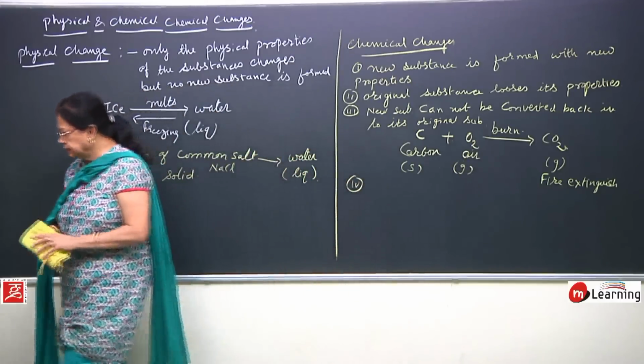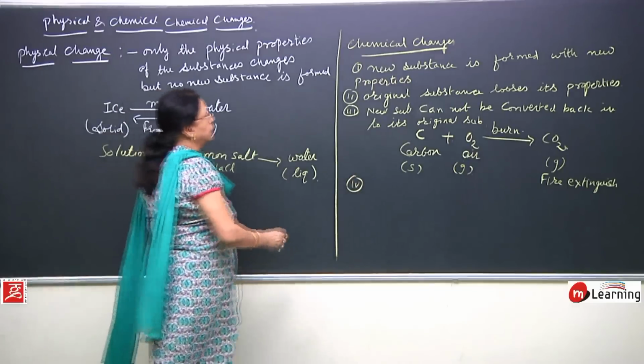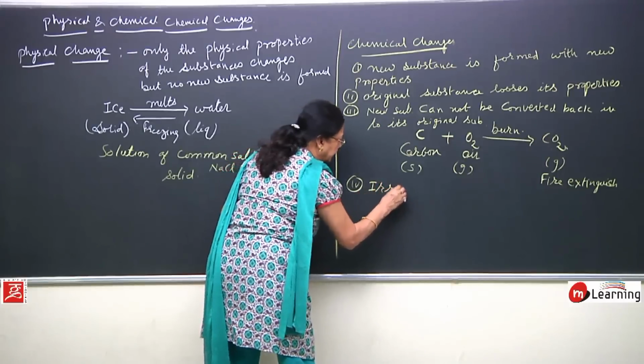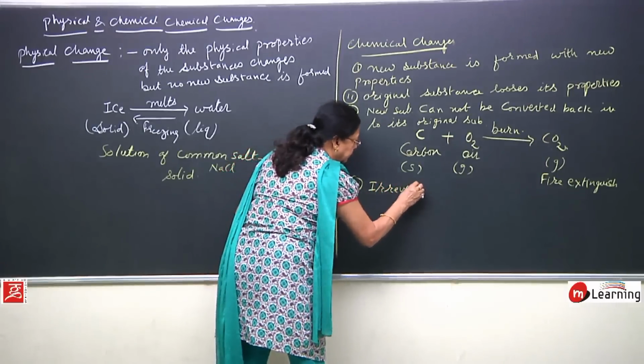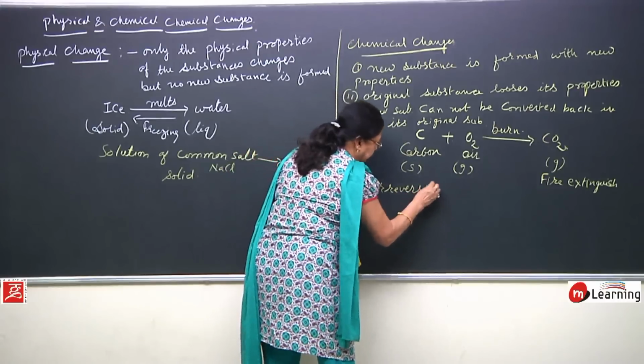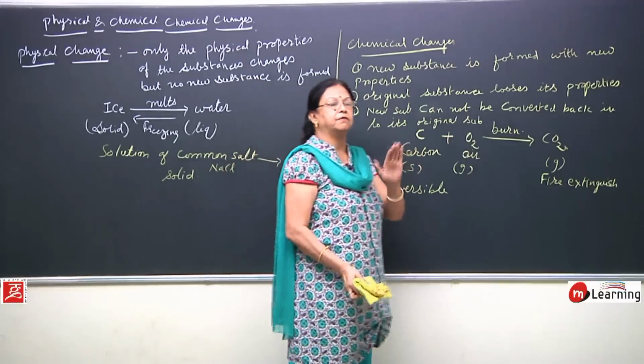Then next is: chemical changes are irreversible. Irreversible means you cannot reverse it.